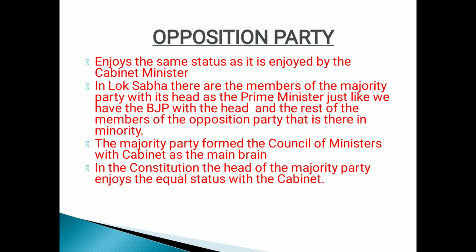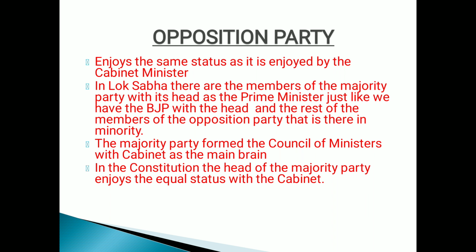First, let's talk about Lok Sabha. Lok Sabha's opposition party is, obviously, other than the majority party that wins in the elections and forms the ministry, the council of ministers. Those parties are called the main party, and the rest of the parties other than the main parties are known as the opposition party.